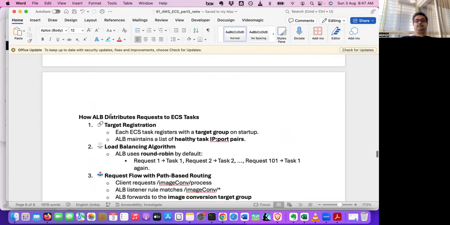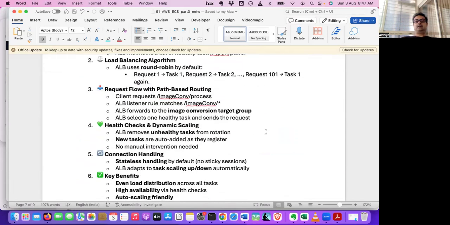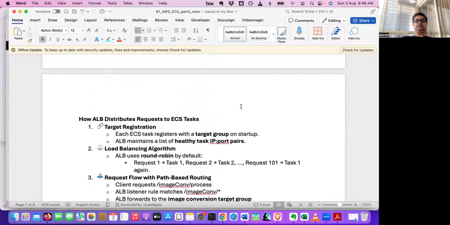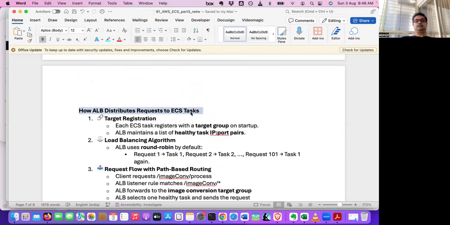So the flow will be like the LB distributes requests to ECS tasks. So ECS tasks register with the target group. ECS tasks will be registered with the target group. And so here there will be dynamic checking. Okay, there will be dynamic checking. So this LB will distribute the request to ECS tasks.